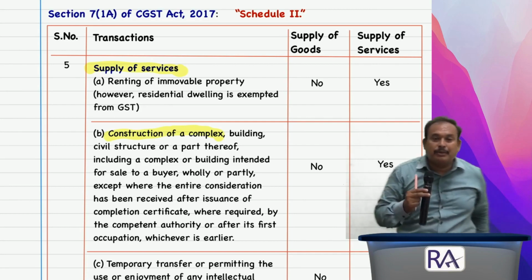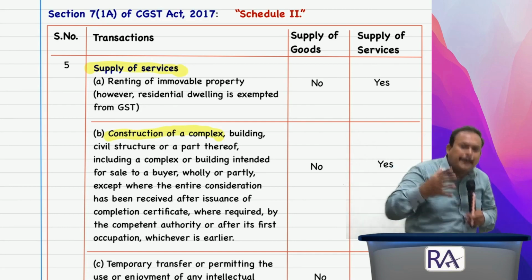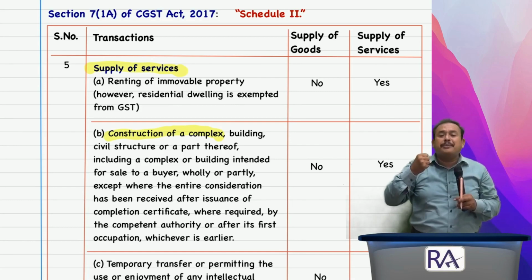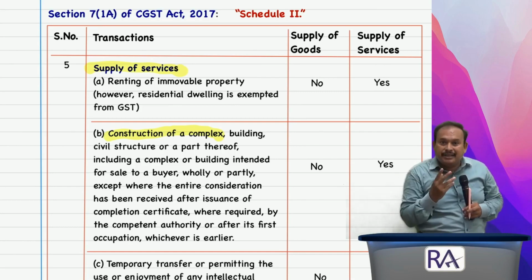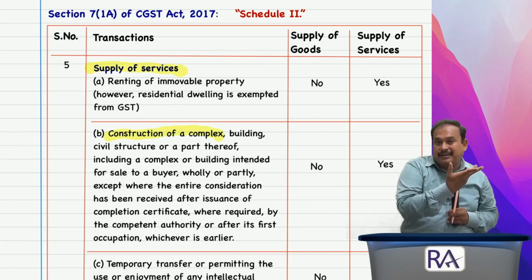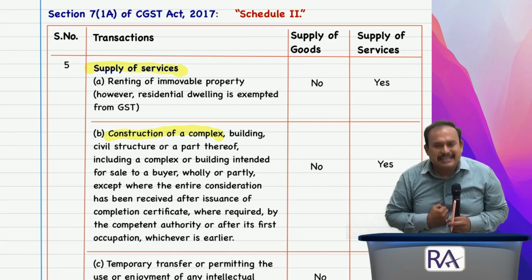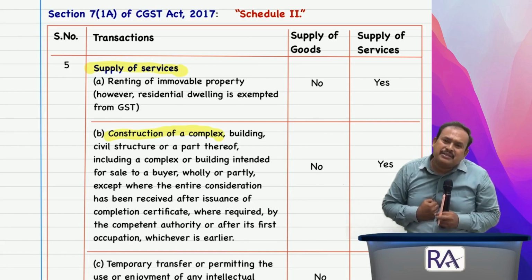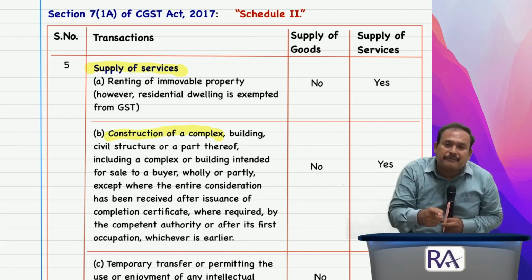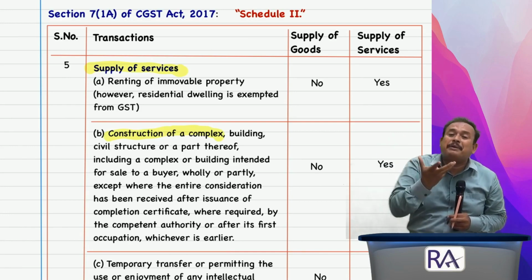Now I am the owner of the building. I am a builder. I constructed. Now, after obtaining the completion certificate from the competent authority, I am selling 2 flats. 1 flat to you, 1 flat to my friend. Each one 1 crore. I got 2 crores. Is it supply of goods, supply of services? It is neither supply of goods nor supply of services because it is an immovable property which I supplied.